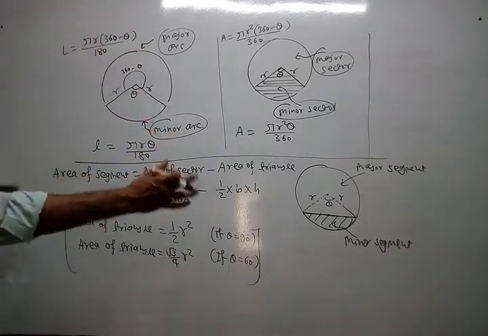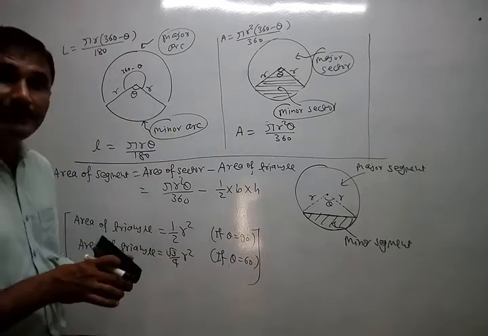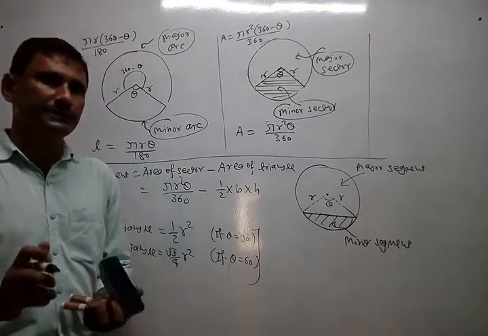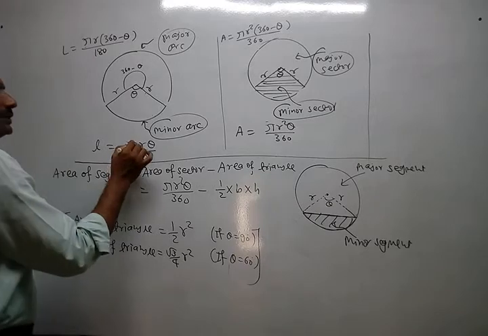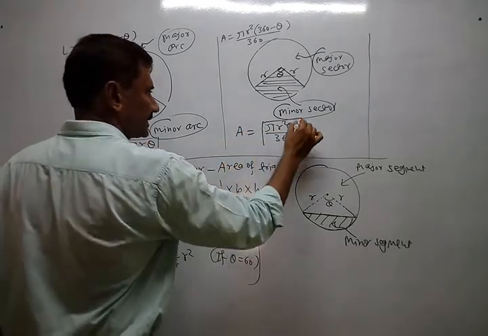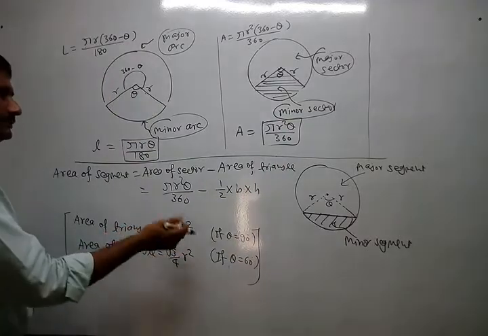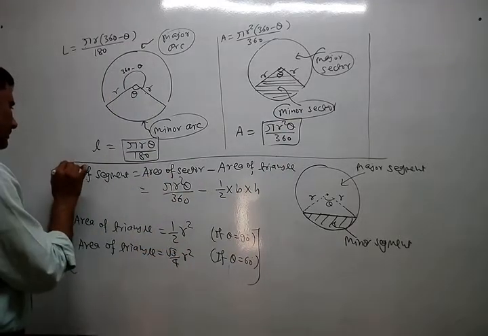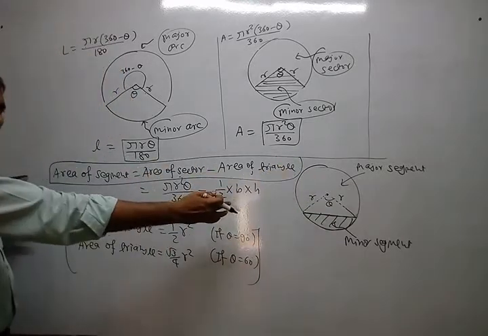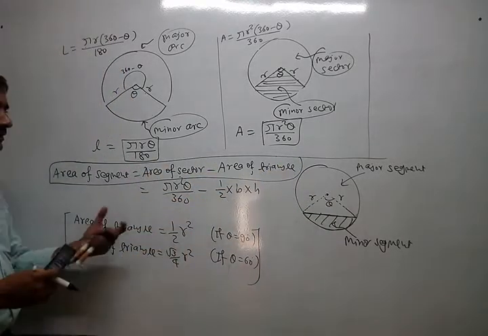So this is the part that we are going to use in exercise 12.2. You understand? So you have this main formula for the sector. Now nothing is new. If I write a new formula here, then obviously it will be in words only.